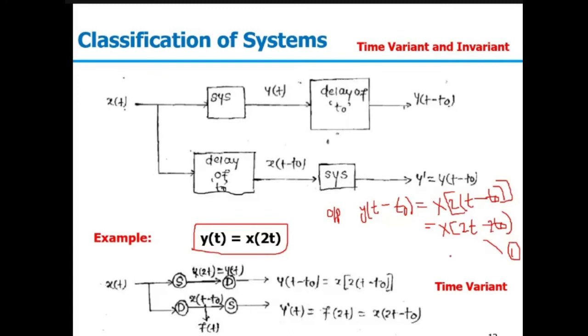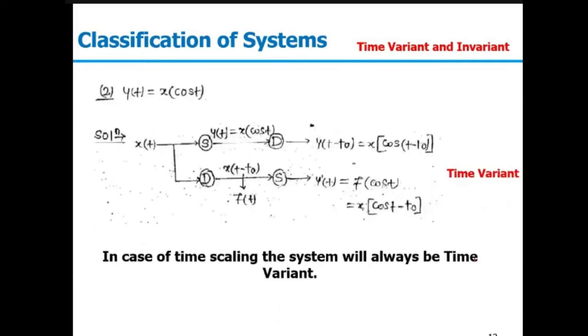In the second case, we will first delay the input and then pass it to the system. When we are delaying the input, it will be x(t minus t naught). And when we are passing it to the system, which is y(t) equal to x(2t), it will be x(2t minus t naught). So this was y1, and y2 will be x(2t minus t naught) when we have delayed the input signal. Equations 1 and 2 are not equal, so it is not satisfying our time variance property. It means the given signal is time variant.